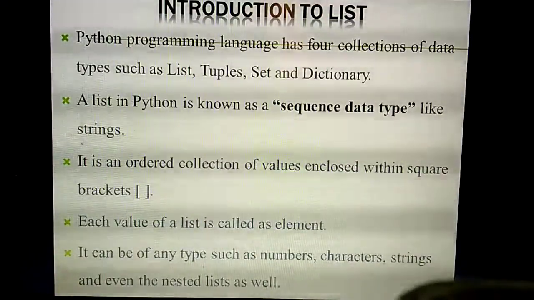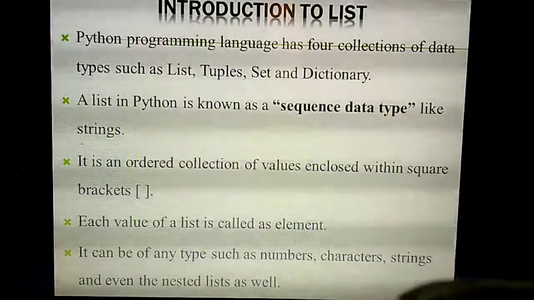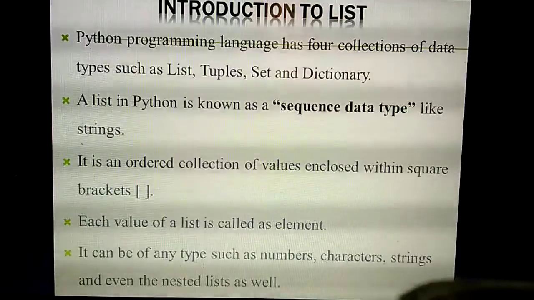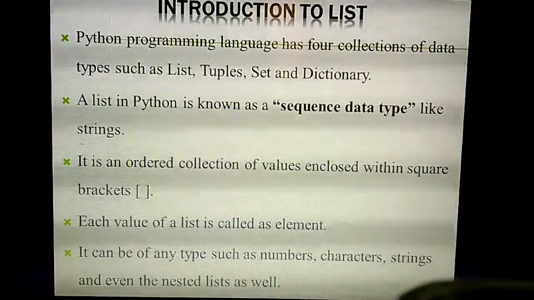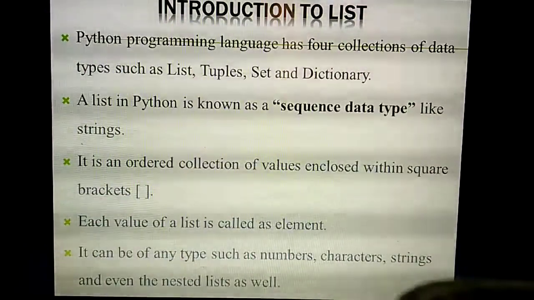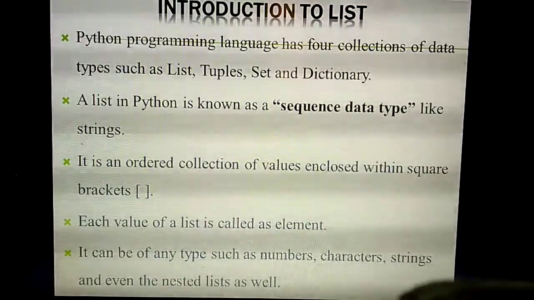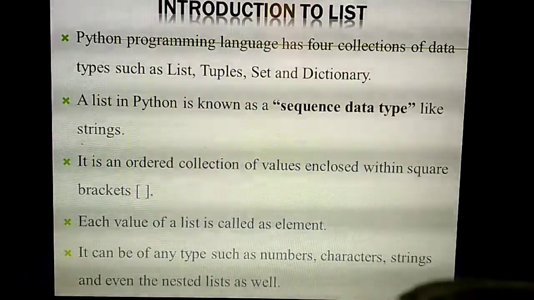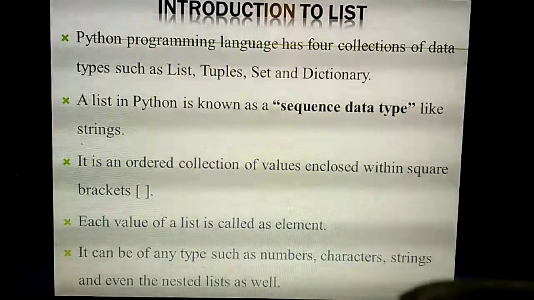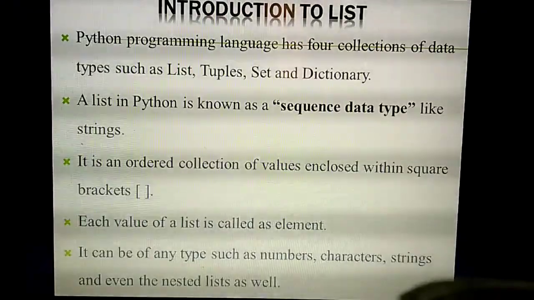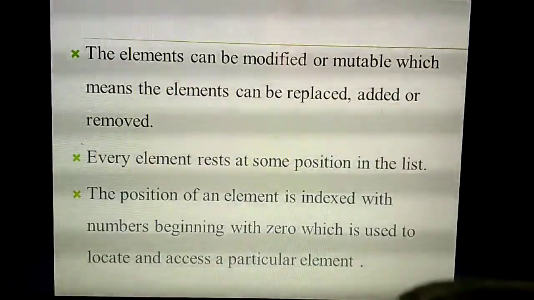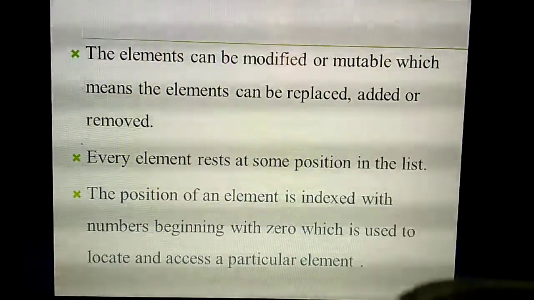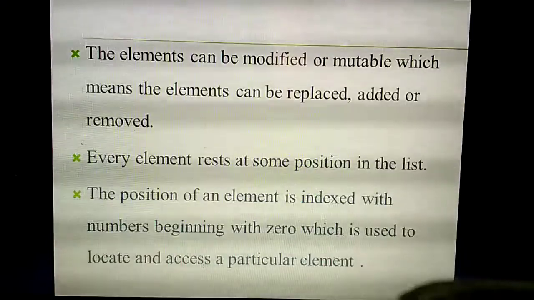So how can we identify the list? The values in a list need to be enclosed within square brackets. Any number of values you can insert in the list. Each value we call an element. And any type of data you can insert. The data may be numbers or characters or strings or anything. Understand? So next, what are the elements present inside the list?